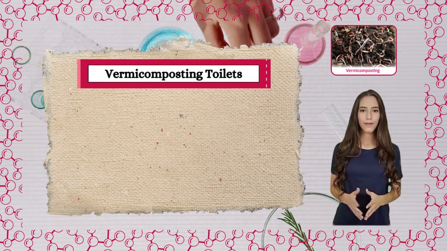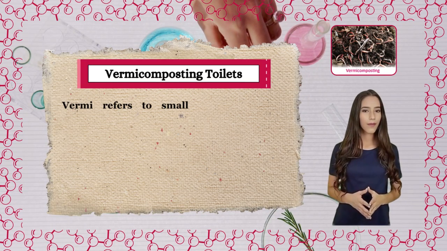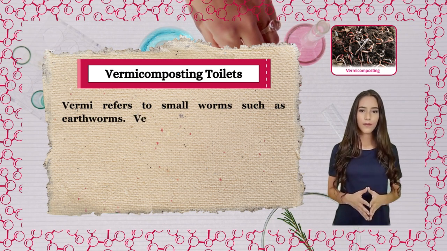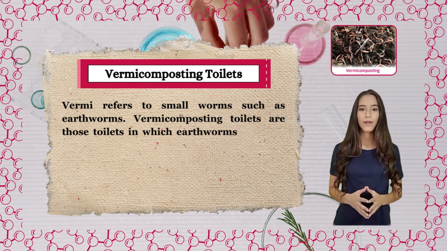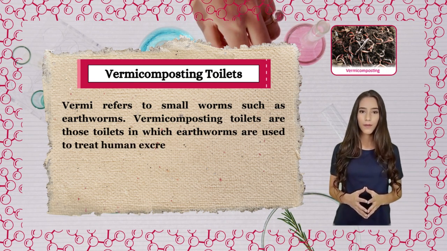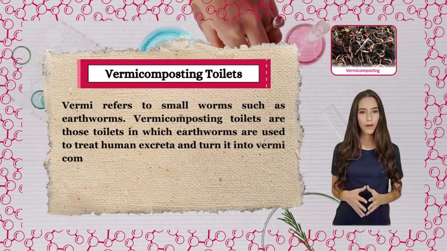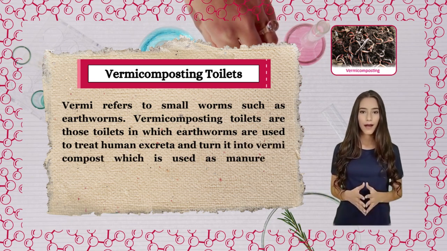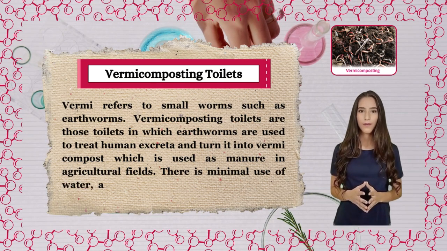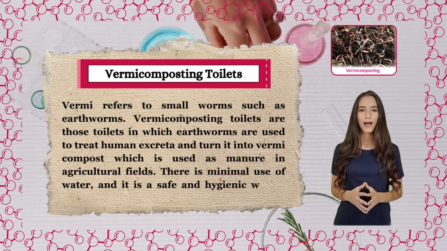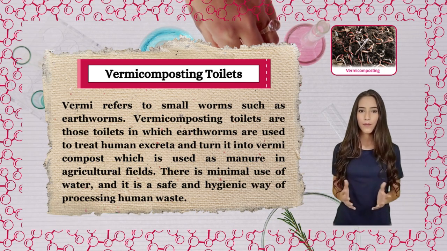Vermicomposting toilets. Vermi refers to small worms such as earthworms. Vermicomposting toilets are those toilets in which earthworms are used to treat human excreta and turn it into vermicompost, which is used as manure in agricultural fields. There is minimal use of water, and it is a safe and hygienic way of processing human waste.